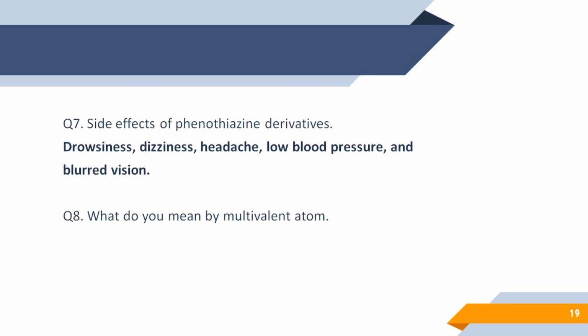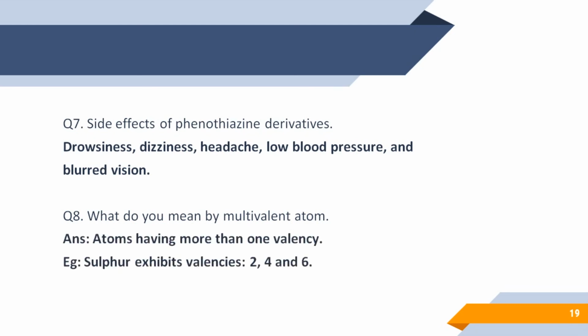What do you mean by multivalent atom? So in theory we have seen that sulfur is a multivalent atom. So what is multivalent atom or element? So atoms having more than one valency, they are known as multivalent atoms. Now sulfur exhibits three valencies, 2, 4 and 6.